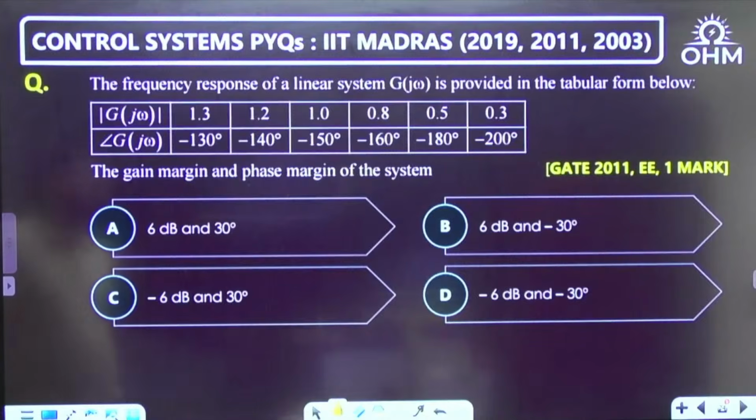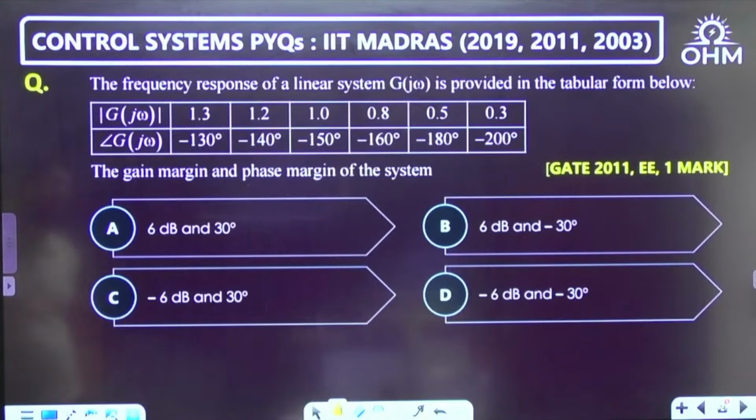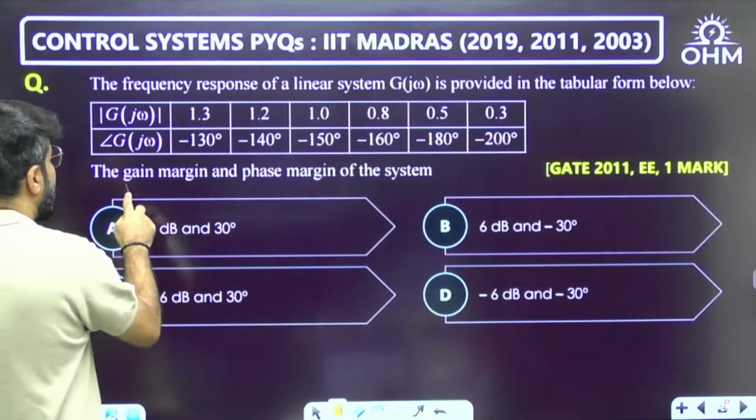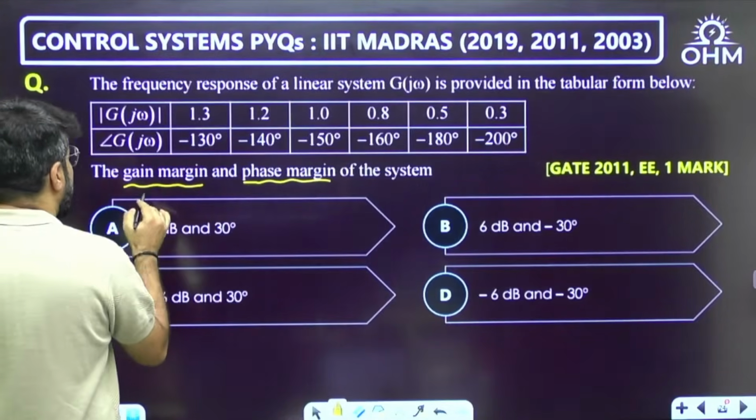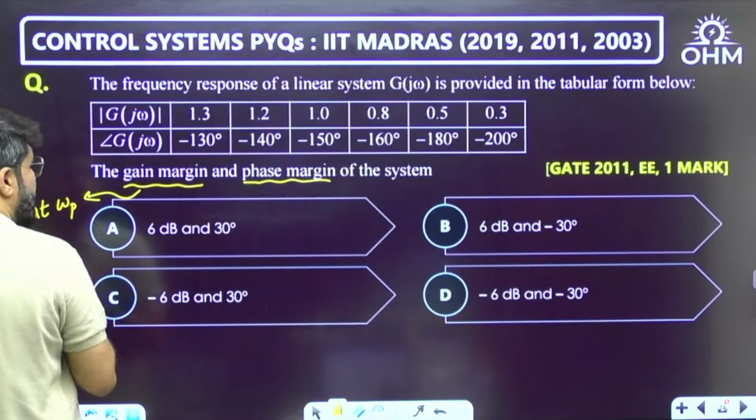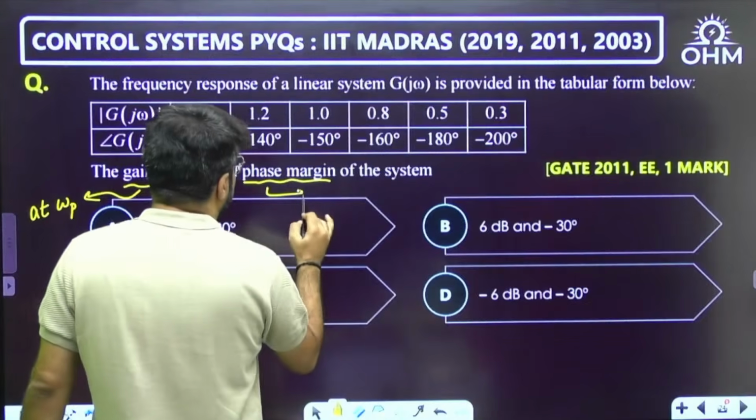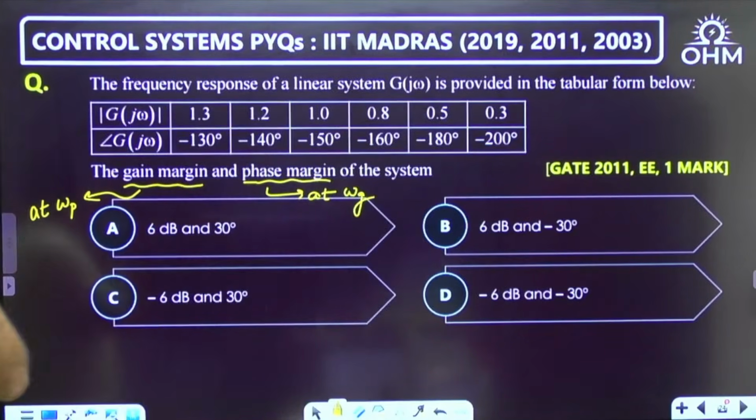Okay, the frequency response of a linear system is provided in tabular form. What is the gain margin and phase margin of the system? Gain margin is calculated where, phase margin is calculated where? Gain margin is calculated at the phase crossover frequency, omega p, and phase margin is calculated at the gain crossover frequency, that is omega g.